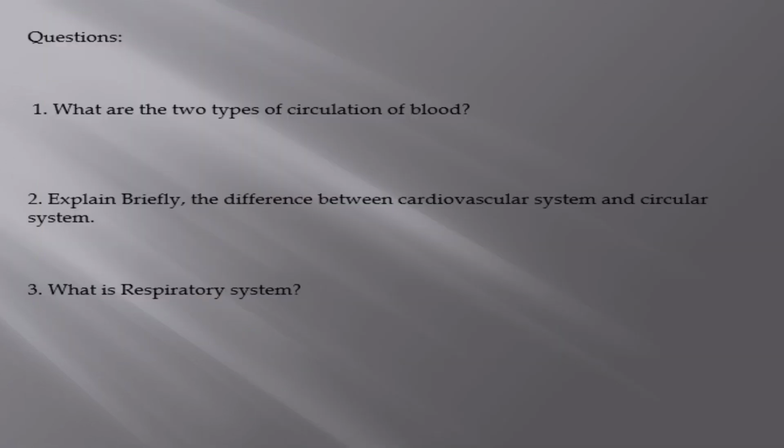And here are 3 questions that our group provided. Number 1, what are the 2 types of circulation of blood? Number 2, explain briefly the difference between the cardiovascular system and the circulatory system. Number 3, what is the respiratory system? You've got 10 minutes to answer.